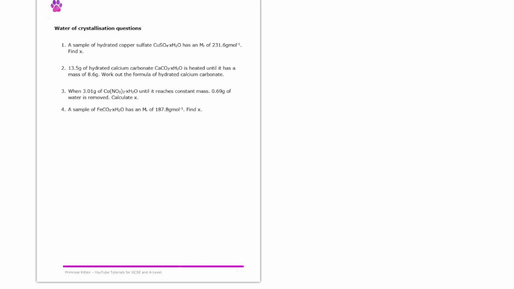So you can heat a hydrated salt to remove the waters and it will become an anhydrous salt. Well, let's have a little look here at some of these questions and see if we can put that into practice. So, starting with question 1. So here we know the MR of hydrated copper sulfate. So copper sulfate is of course CuSO4.XH2O because this is the hydrated form of the salt.